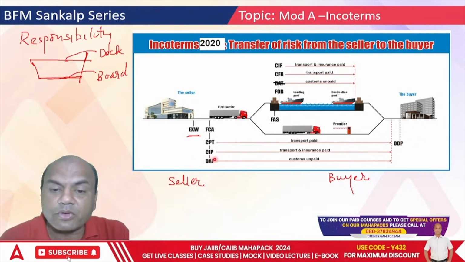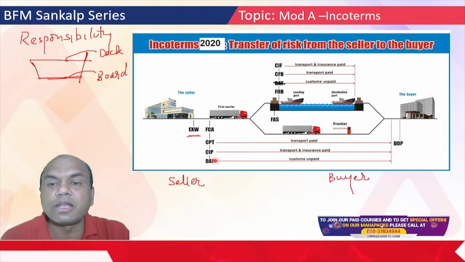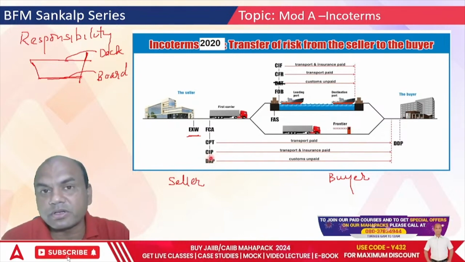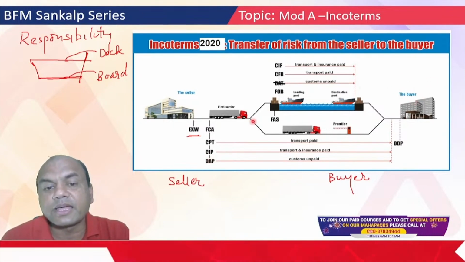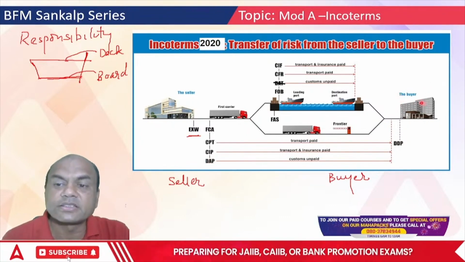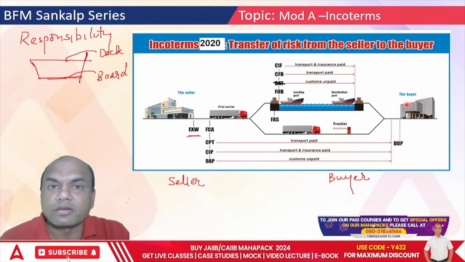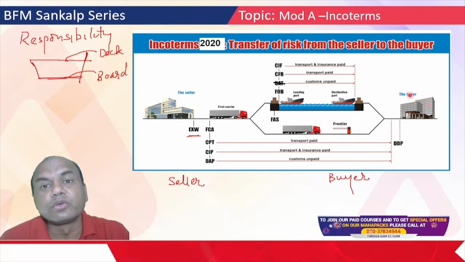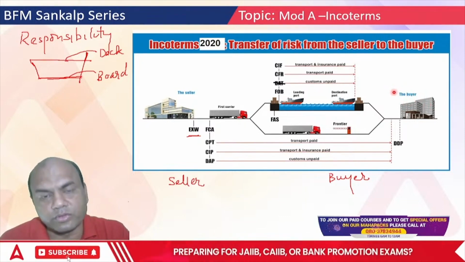In DAP, what do you mean by this Incoterm DAP? DAP means delivery at place. Delivery at place means wherever the buyer says, there the seller will have to send the goods. If the buyer says, I have a godown there in Chennai, my office is in Mumbai, you send the goods to the Chennai godown.